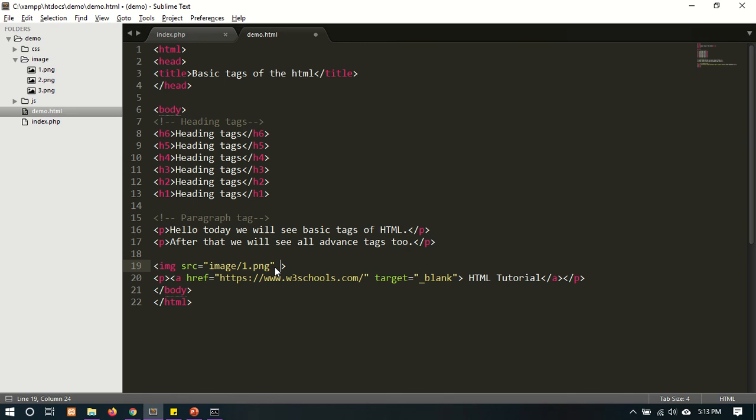Next attribute of the image tag: we can set the height and width of the image too. Height is equals to 400, width is equals to 500.